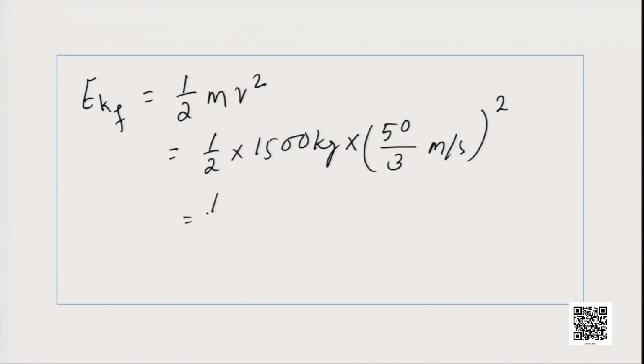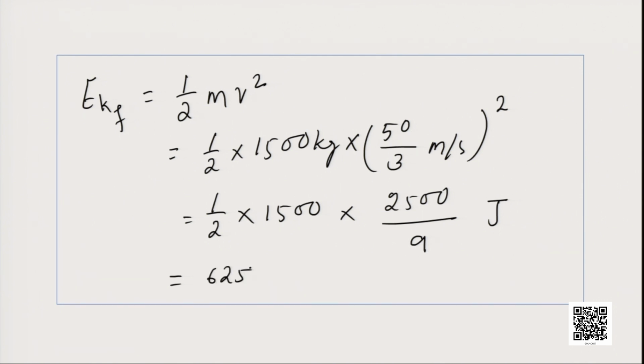Now, if you put the numerical values, 1500 multiplied by 2500 divided by 9, here we will directly write joule. That will give us a value of 625,000 divided by 3 joule. This is your final energy.